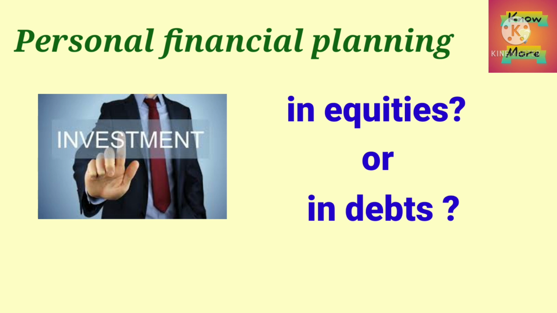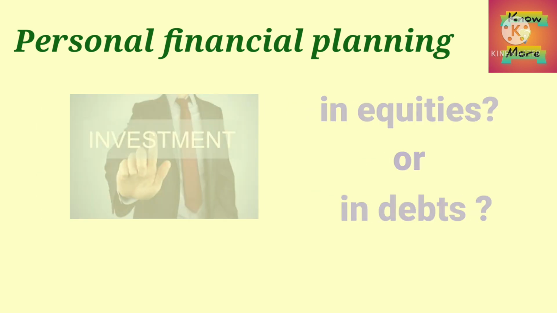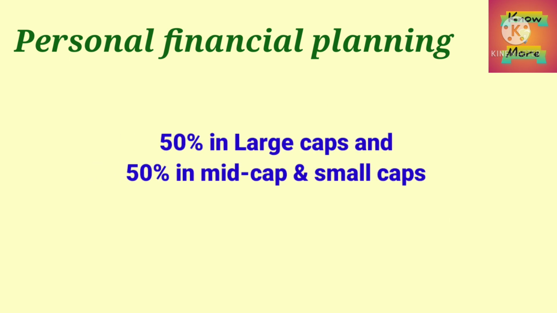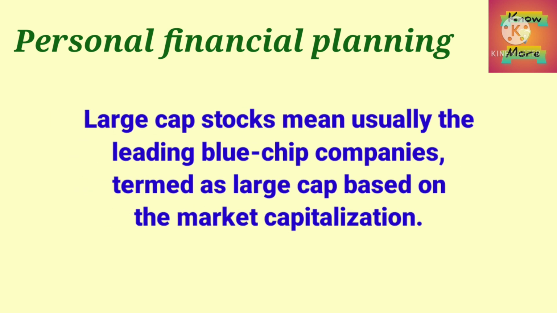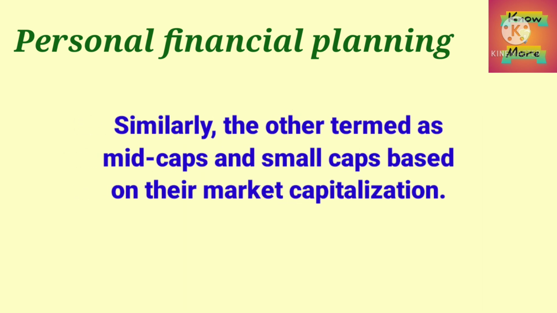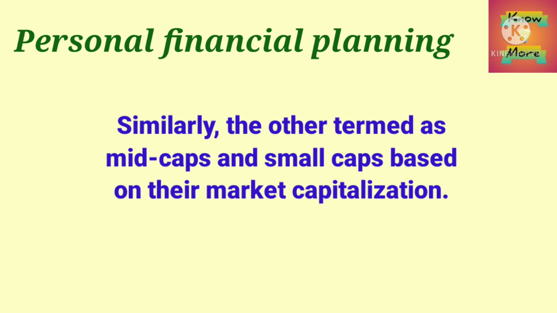In this case of a 30-year-old person, the selection of stocks or mutual fund schemes should be aggressive as there is ample time to generate wealth. So here he can choose large caps to the extent of 50%. The rest 50% will go in mid cap as well as small cap. Friends, large cap stocks usually mean the leading blue chip companies, which are termed as large caps based on their market capitalization. Similarly, the others are termed as mid caps and small caps based on their market capitalization.